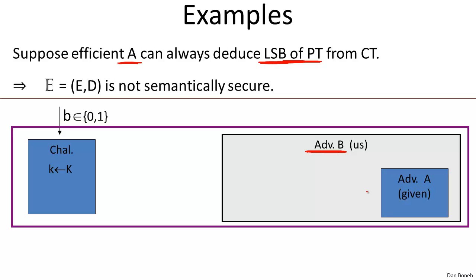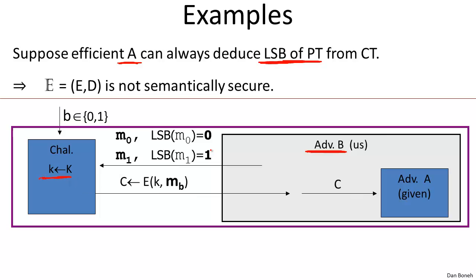Okay, so the first thing that's going to happen is, of course, the challenger is going to choose a random key. Then we need to output two messages. The messages that we output are going to have different least significant bits. So one message is going to end with 0 and one message is going to end with 1. Now, what is the challenger going to do? The challenger is going to give us the encryption of either M0 or M1, depending on whether we're in experiment 0 or in experiment 1. And then we just forward this ciphertext to the adversary.